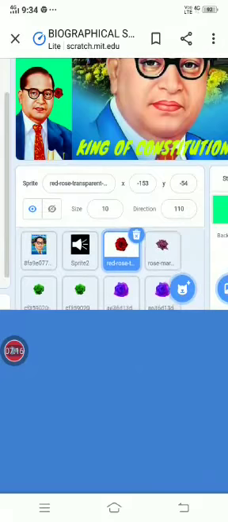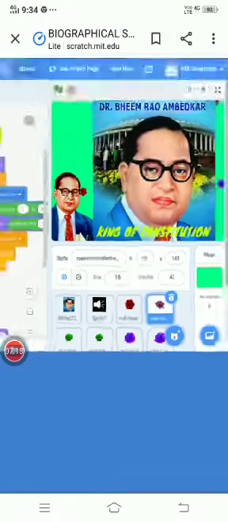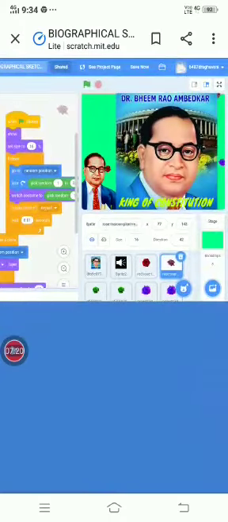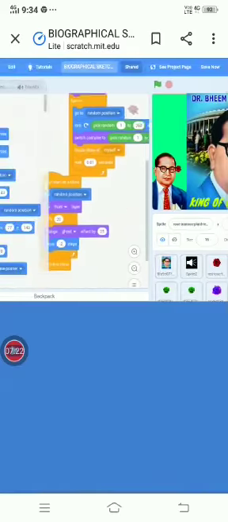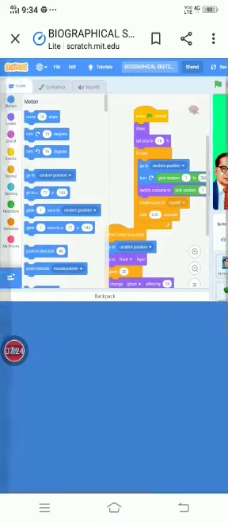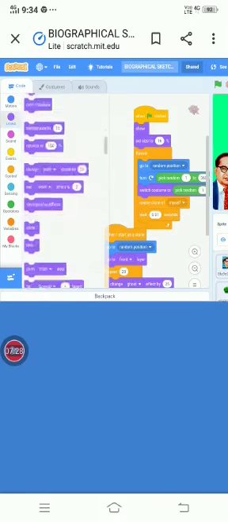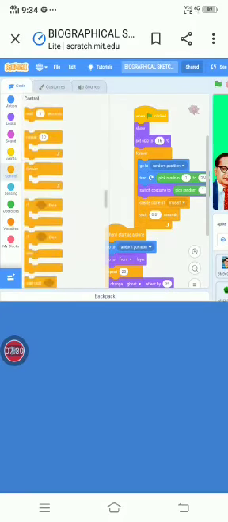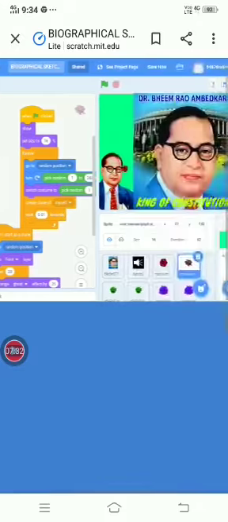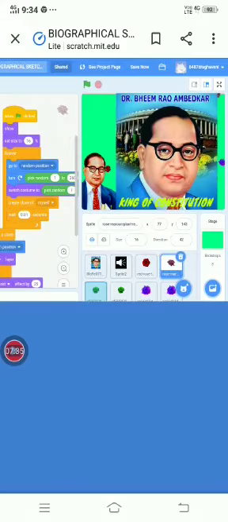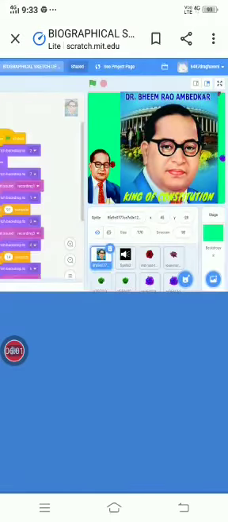And I also uploaded this one. I will click on it. This is also coded with some blocks. These are the blocks I used, like event blocks, looks, control, operators, etc. I used them in this.